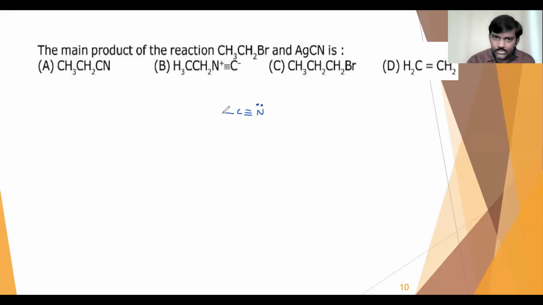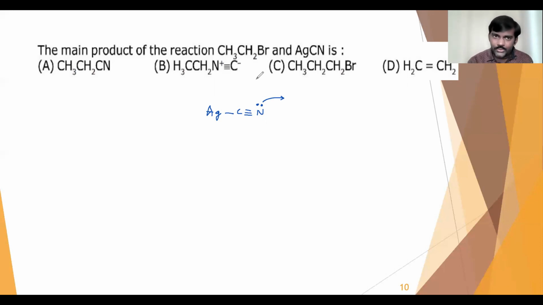Because silver cyanide is covalent, nitrogen will be the point of reaction. So that's why nitrogen attaches to the carbon chain, and we'll get ethyl isocyanate. That will be the final compound.